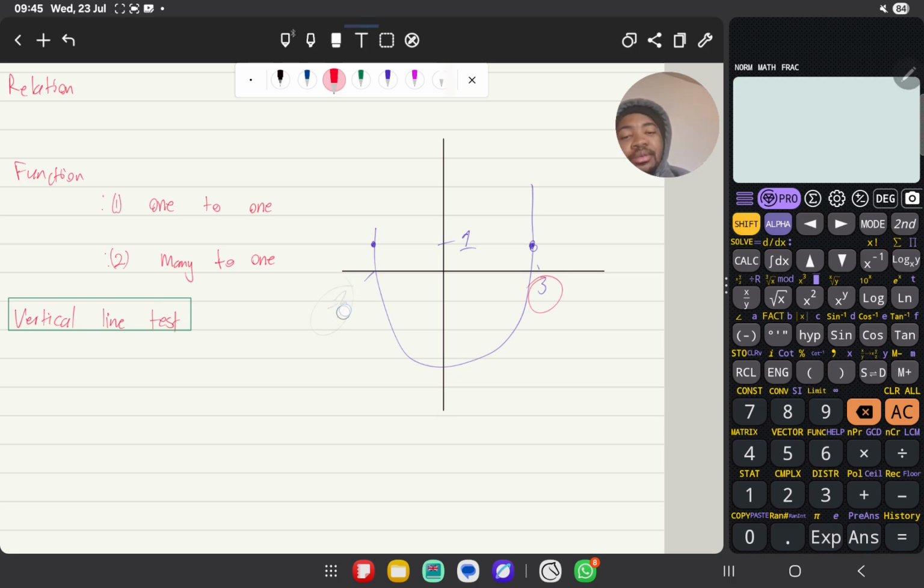We can talk about trigonometric functions as well, your sine and your cosine. How do they look? We know one of them looks like this. Let me just use one.